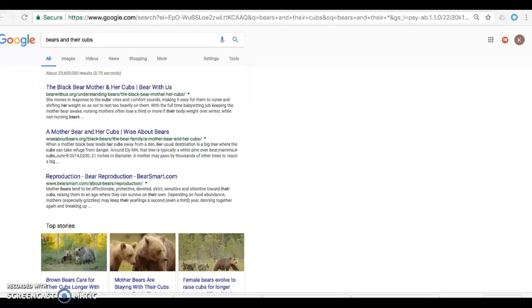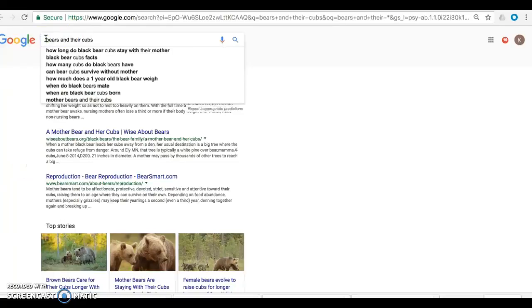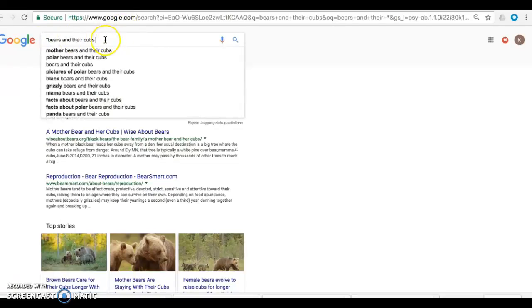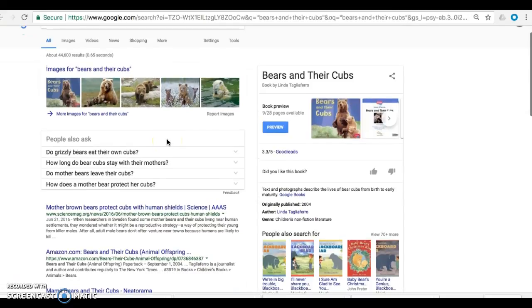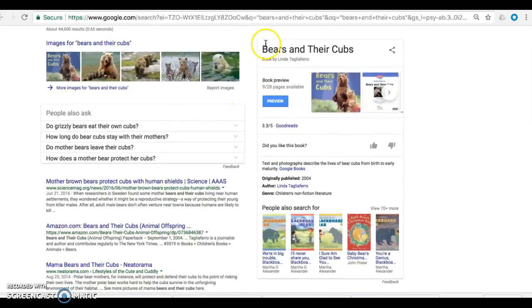If you're searching for an exact phrase, such as bears and their cubs, and you want to be sure that this exact quote will show up in a search, you can just put quotes around it and hit enter, and everything that pops up in your search is now going to have the exact search that you put in. So everything will have verbatim bears and their cubs.